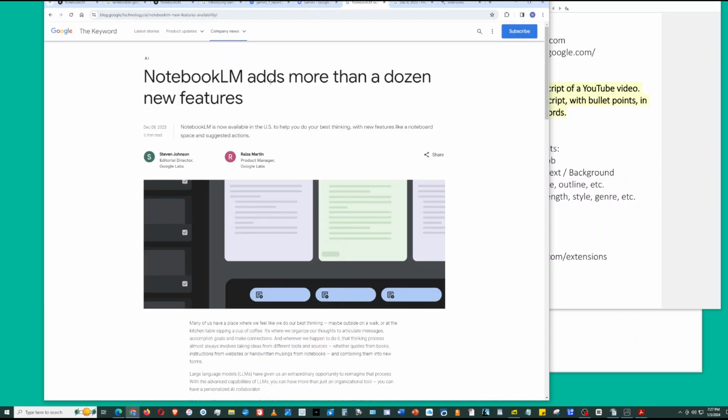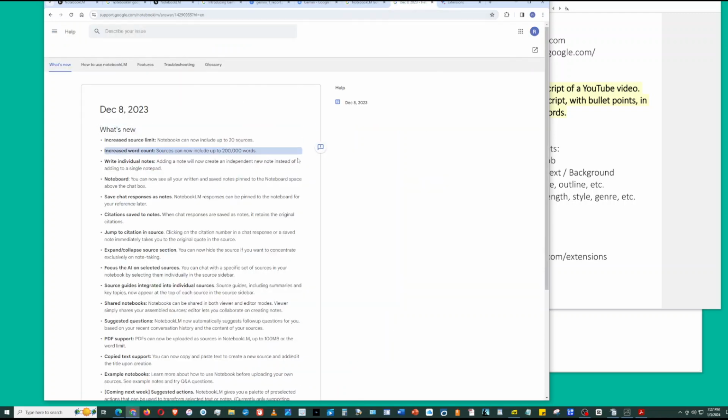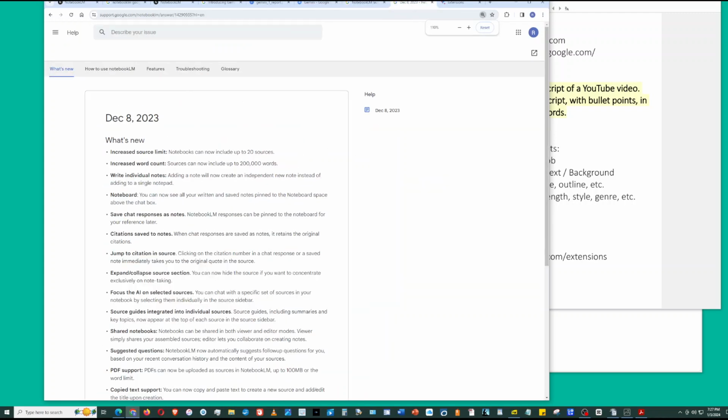So NotebookLM, this was in December 2023. Google confirmed that it is being powered by Gemini, specifically Gemini Pro. They have Gemini Ultra, Pro, and Nano. Gemini Pro is available on NotebookLM and Bard, which is accessible to the general public, and Nano is on Pixel 8 Pro, Android 14.